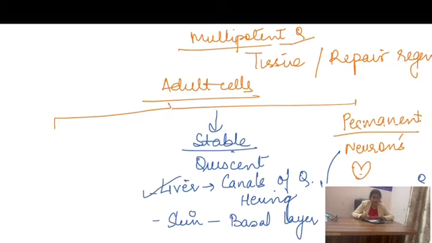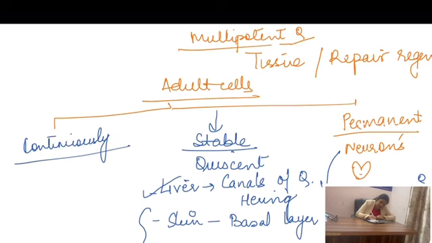Now these were the stable cells, like the liver, which would divide only when they are being signaled for. There are also continuously dividing cells in our body which take part to regenerate the reserve of the adult tissues. For example, the hematopoietic stem cells. We are going to study in detail about the hematopoietic stem cell in our later videos.